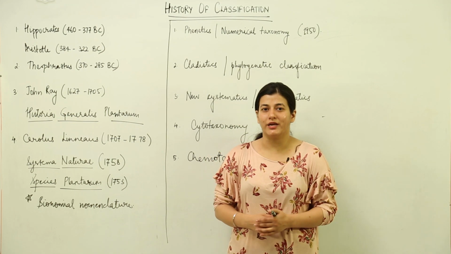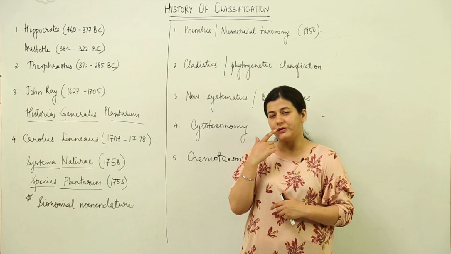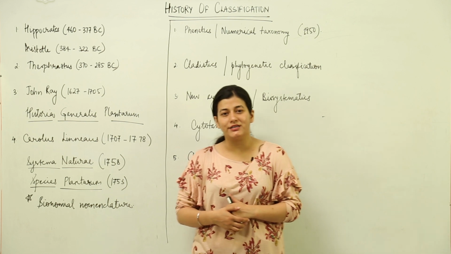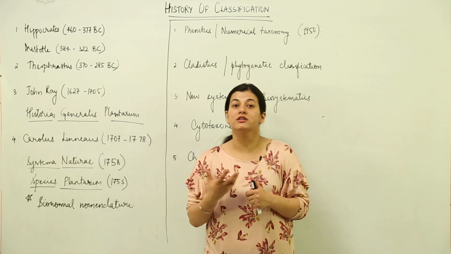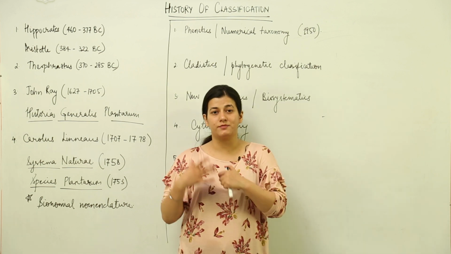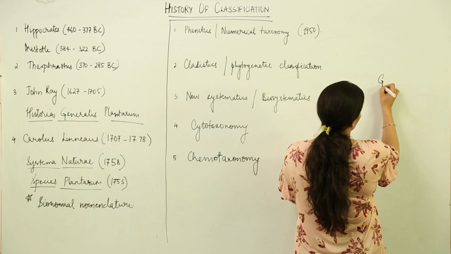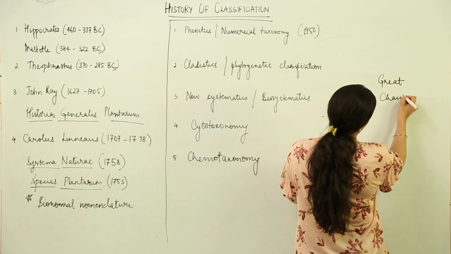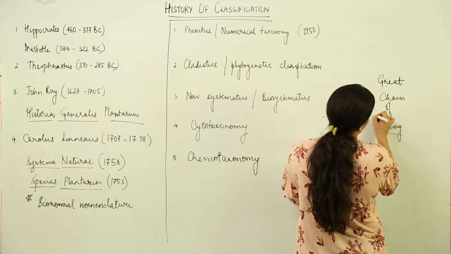Now let us have a look at the history of classification, how historically the branch of science has evolved. We are going to see who were the pioneers who started this classification. So when we talk about this, we have the name of Aristotle, who pioneered in this branch of science by his great chain of being. Aristotle gave his great chain of being where he arranged the organisms in a hierarchy.